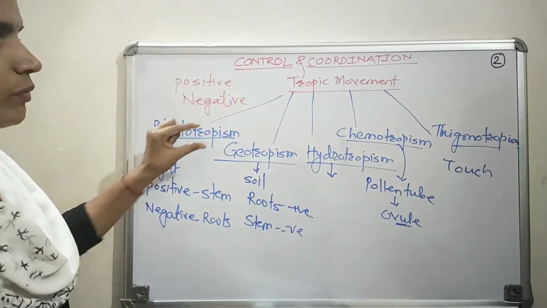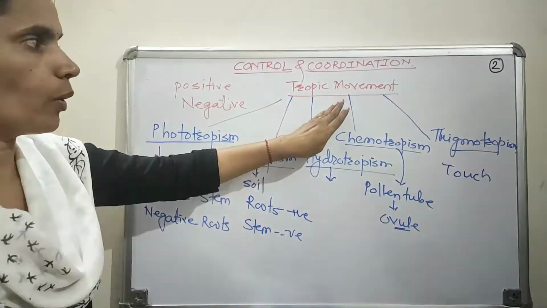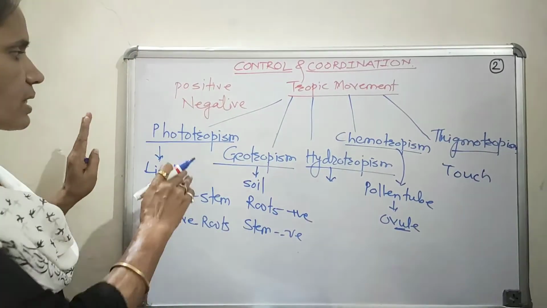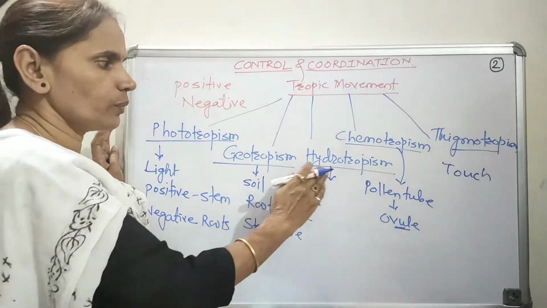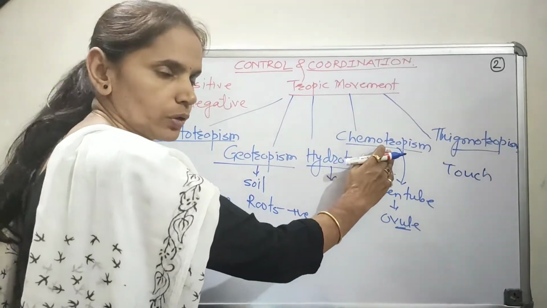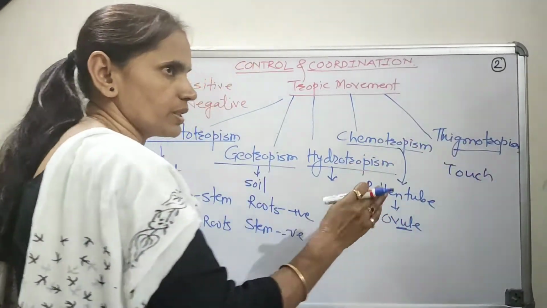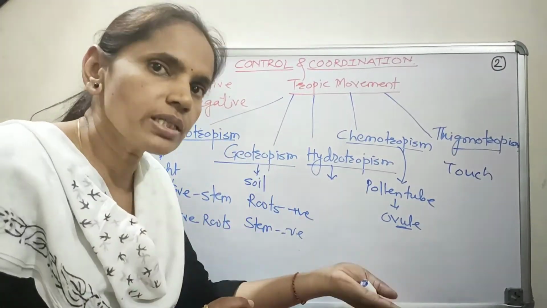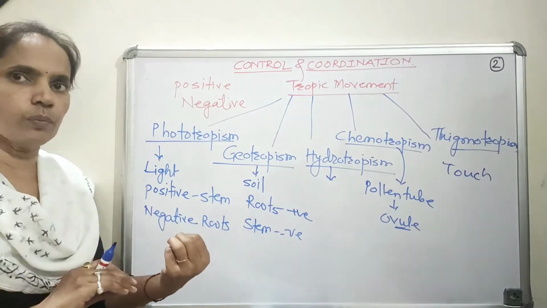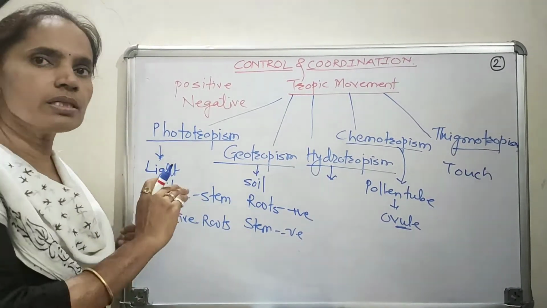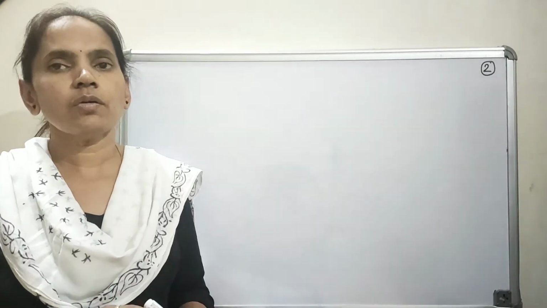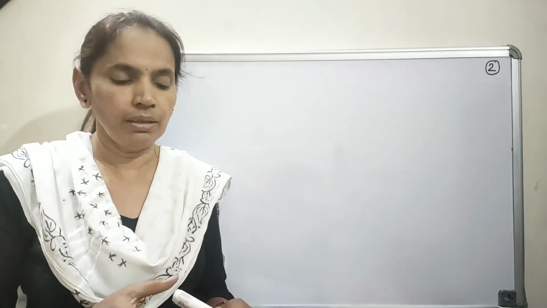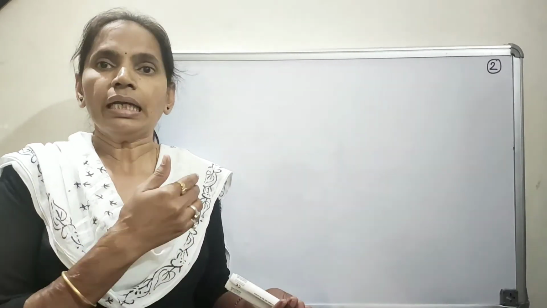So on the basis of the various stimuli, tropic movements can be classified as phototropism, geotropism, hydrotropism, chemotropism and thigmotropism. And this tropic movement may be either positive, that is towards the stimulus, or negative, that is away from the stimulus.